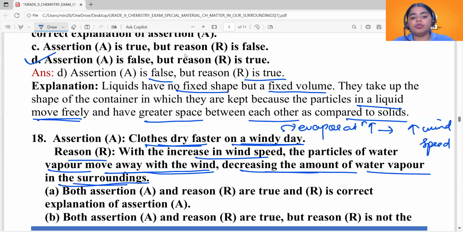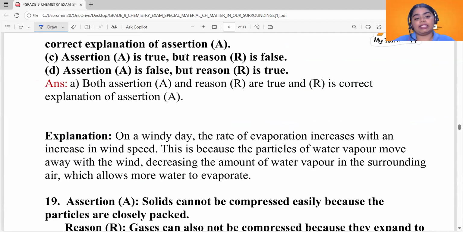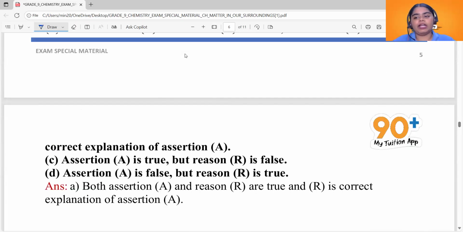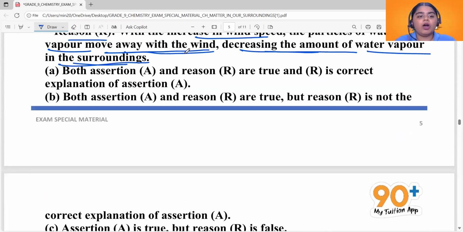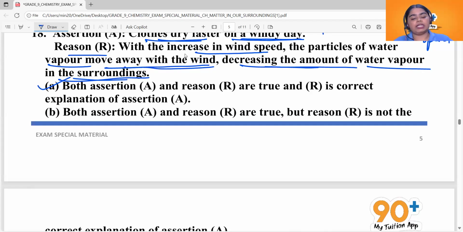Okay, so that's why you can say assertion and reason are true. Reason is the correct explanation of assertion. So it is option A. Alright, so the answer for this question would be option A. Both assertion and reason are true, and reason is the correct explanation of assertion.